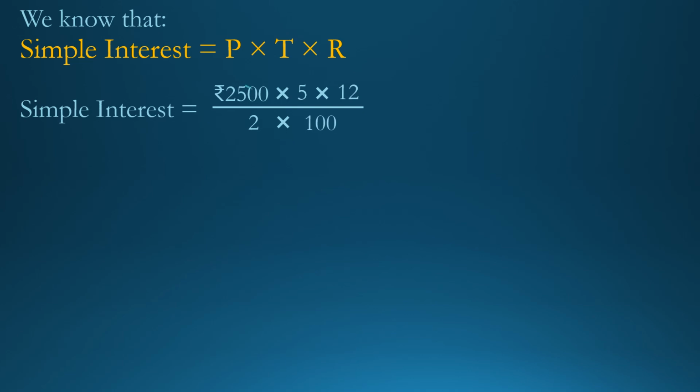Now simplify. Cut 2 0 by 2 0. See, 2 and 12 both are divisible by the same digit 2. So divide. 2 1s are 2 and 2 6s are 12. Now it cannot be further divisible. So do the multiplication. We get rupees 750. So simple interest is equal to rupees 750.